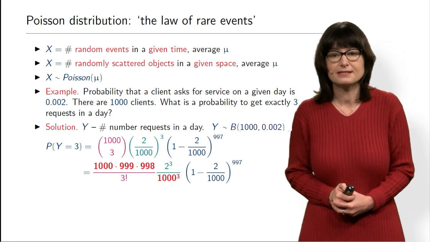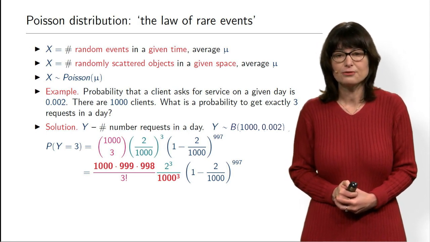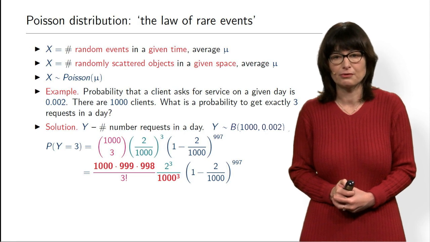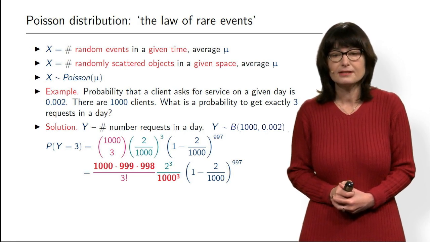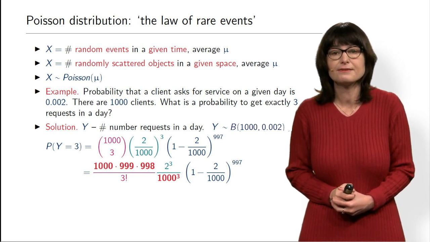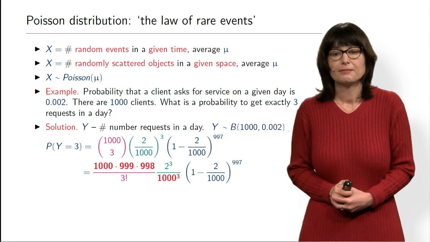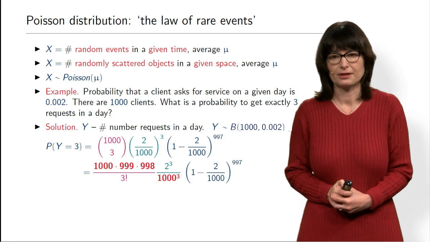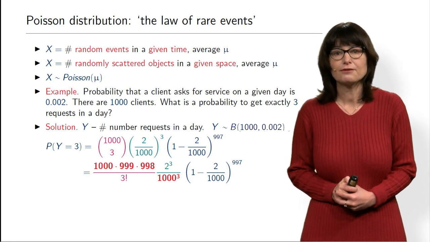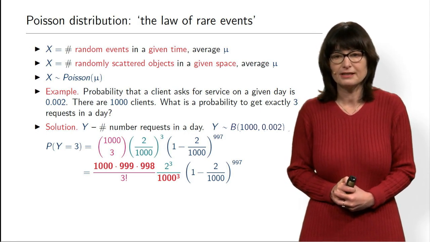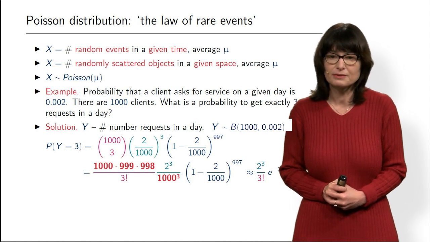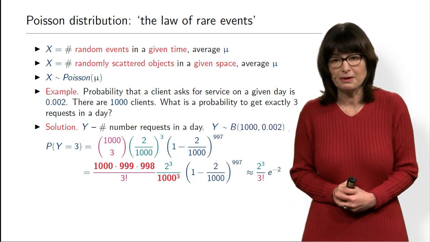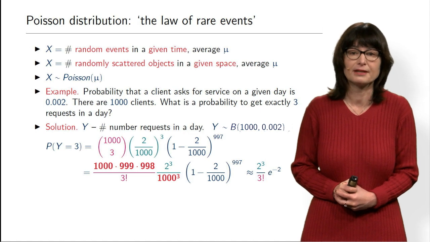And what about this last term? In the last term, 1 minus 2 over 1,000, what is in the brackets is very close to 1. It is slightly less than 1, but it is taken to a very high power. If you remember calculus, then you will realize that 2 to the power 3 and 3 factorial will remain.